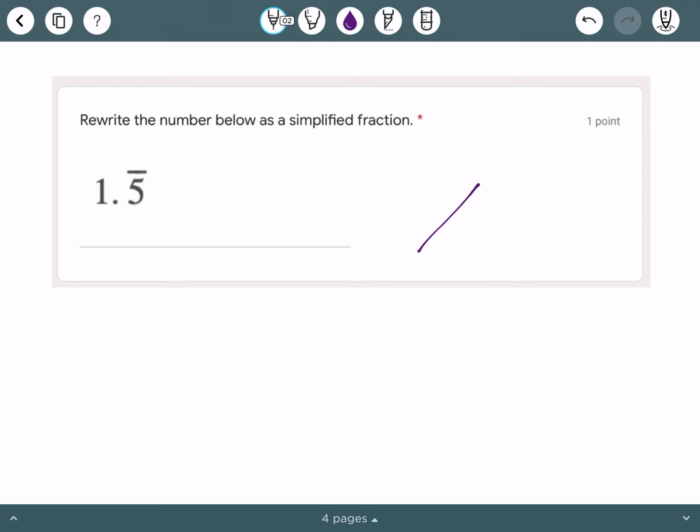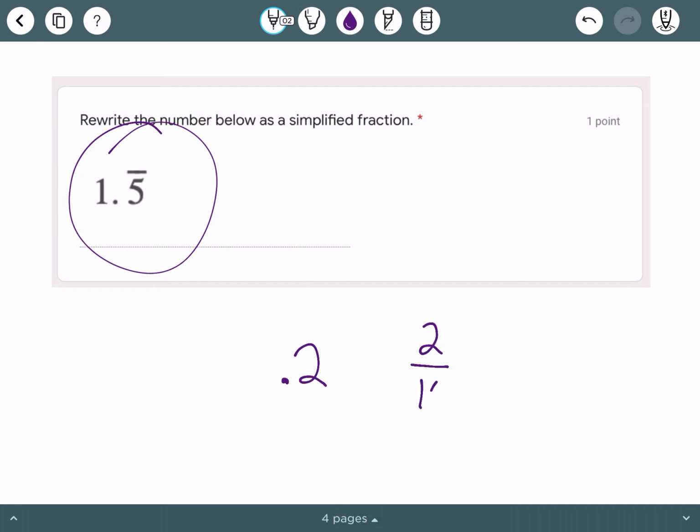So let's say I had, now these numbers have absolutely nothing to do with your number here, but for example, if they gave me this and they said, oh, write it as a simplified equivalent fraction, then I would write it as 2/10.